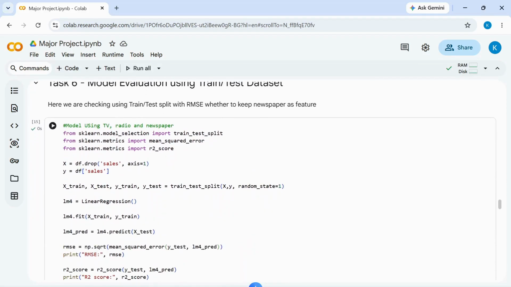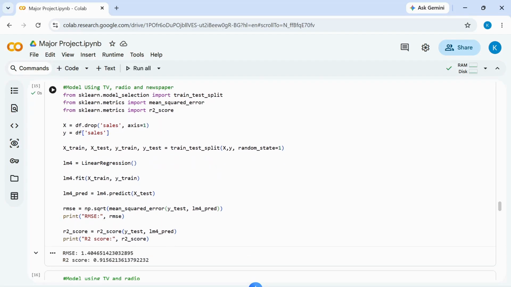In task 6, instead of evaluating the model on the same data used for training, we split the dataset into training and testing sets. This helps us evaluate how well the model performs on unseen data. Here, X contains all input features while Y contains the target variable sales.